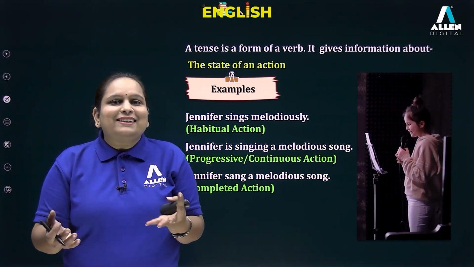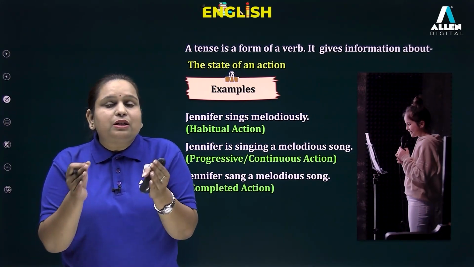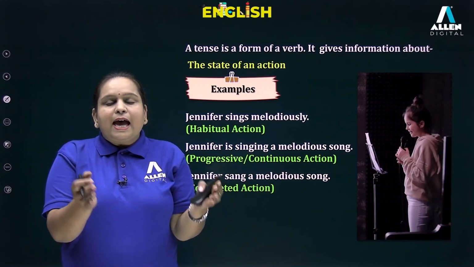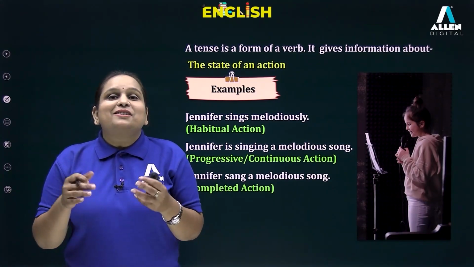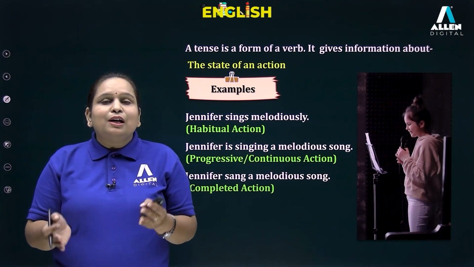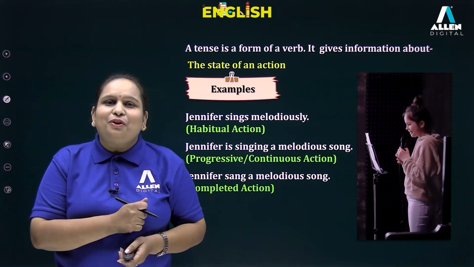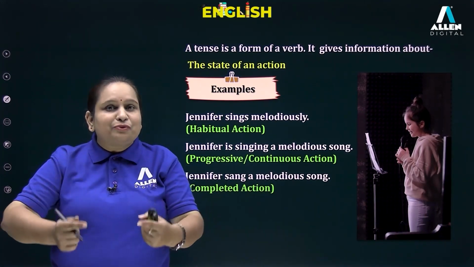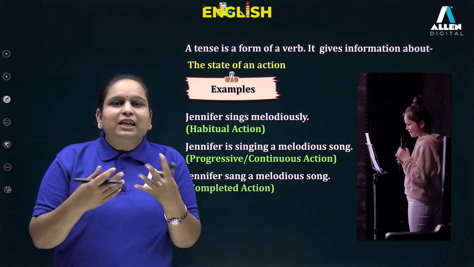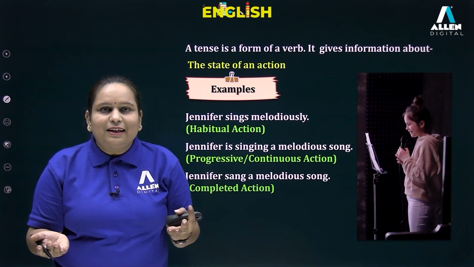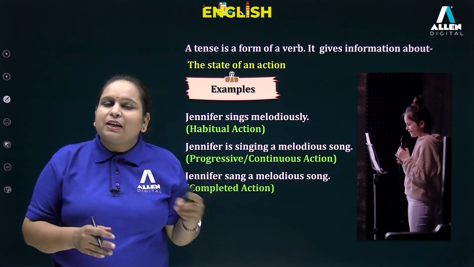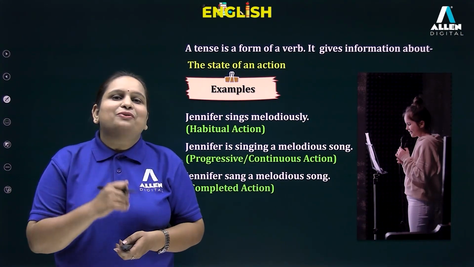Now what is the difference once again? The first sentence talks about a habitual action. The second sentence talks about the continuity of the action. And in the third sentence, the state of the action is complete. It's all over. How do you get to know the various states of your action? Only by taking a look at your verb form. So your verb is doing this function of telling you whether this action is complete or is going on or it takes place or whatever happens, right? So I hope this definition is quite clear to everyone, where it tells you the time of an action, like present, past or future, or it tells you the state of an action.